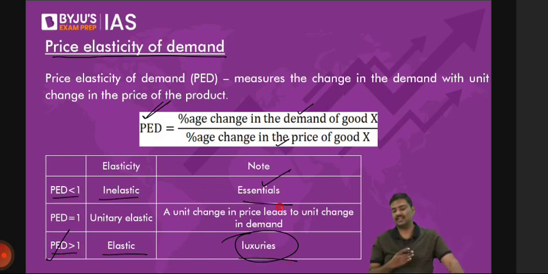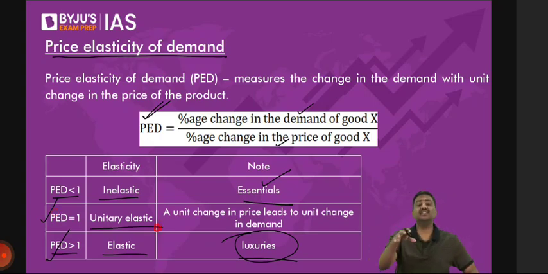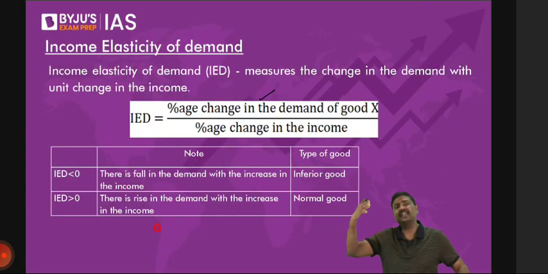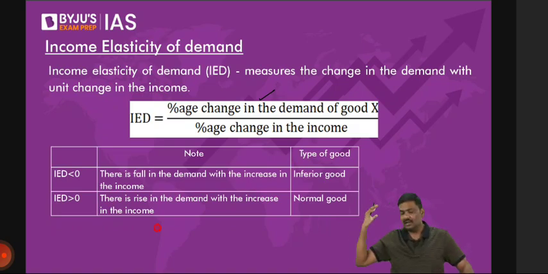And this is just a hypothetical. Don't search, you will not get the answer to that. PET is equal to 1, just for the sake of understanding, they say it is unitary elastic. What is unitary elastic? 1% change in the price, 1% change in the demand. Done. Next one is income elasticity of demand.